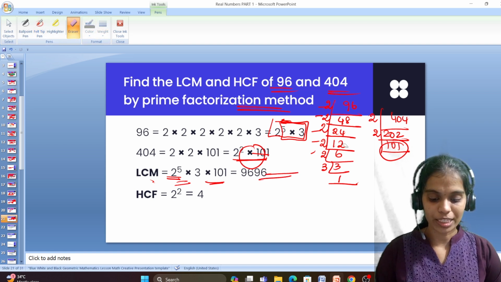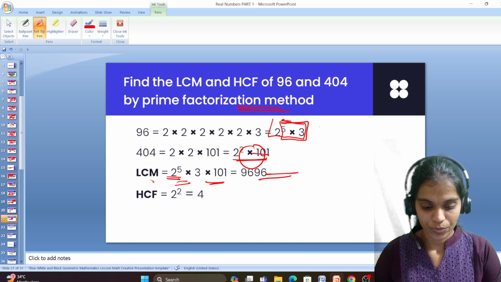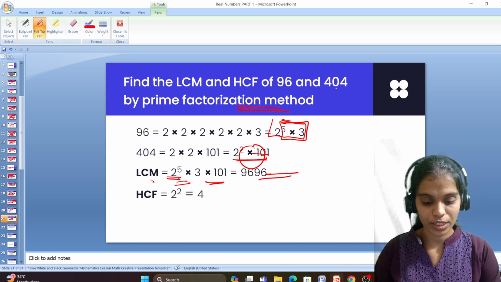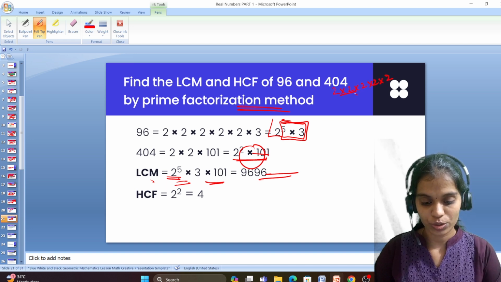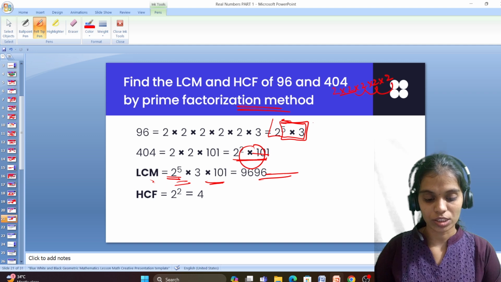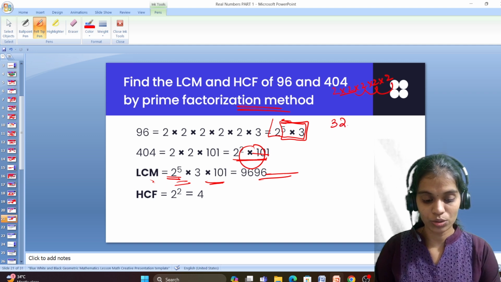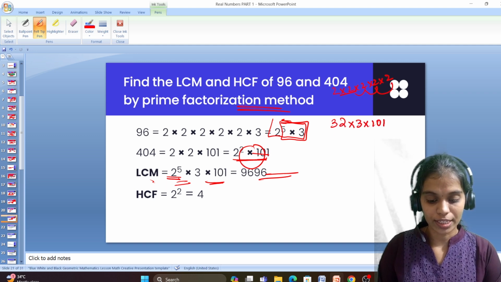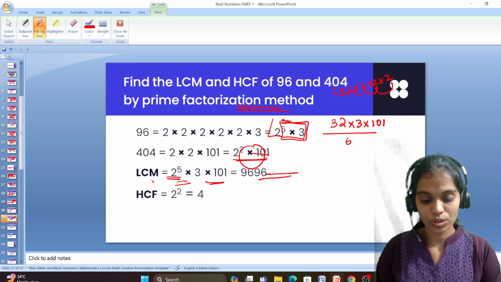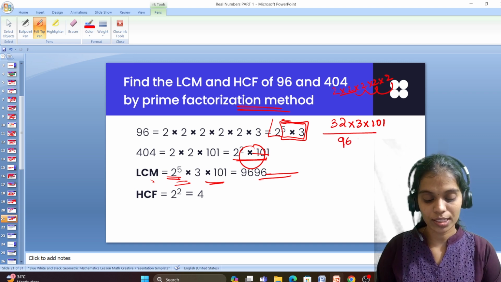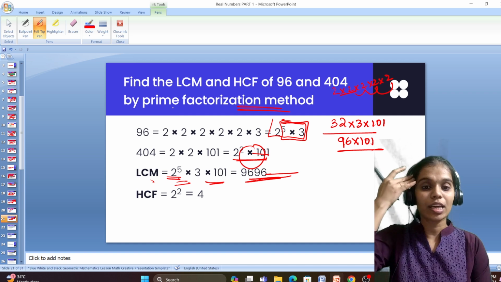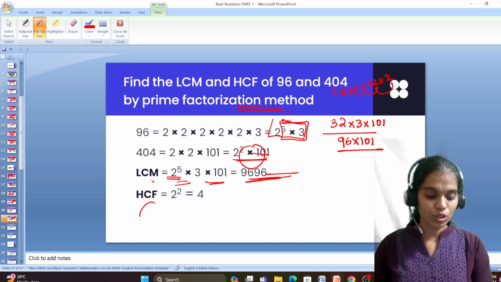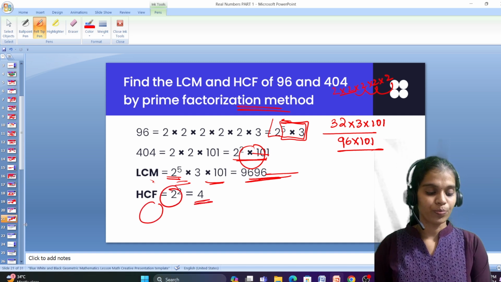Okay, I will show the multiplication here. So 2 power 5. What is 2 power 5? 2 into 2 into 2 into 2 into 2. 2 2s are 4, 2 4s are 8, 2 8s are 16, 2 16s are 32. 32 into 3 into 101. 32 into 3, 3 2s are 6, so 96 into 101, 9696. Now comes HCF. For HCF we will take only the least power. So 2 square, which is 4.